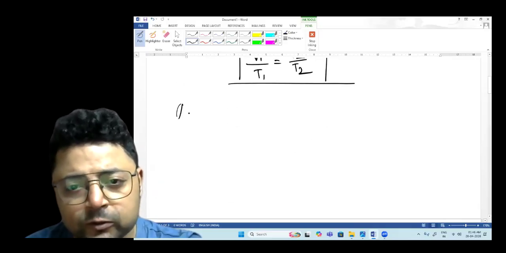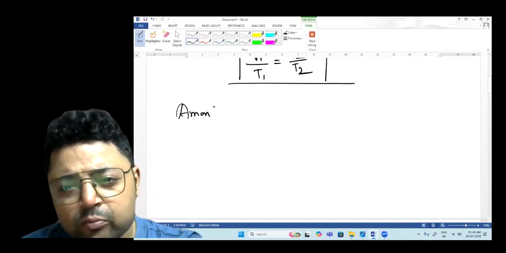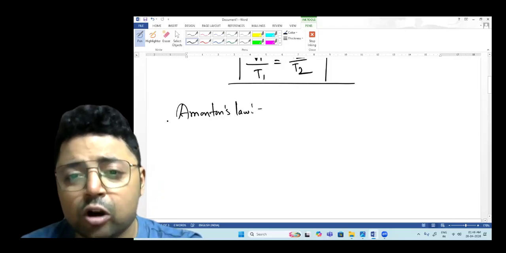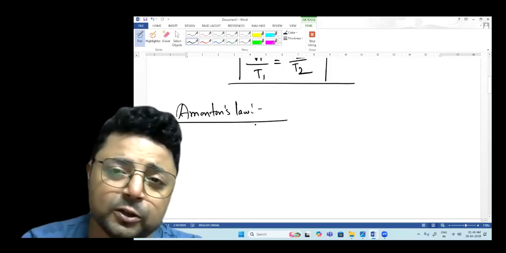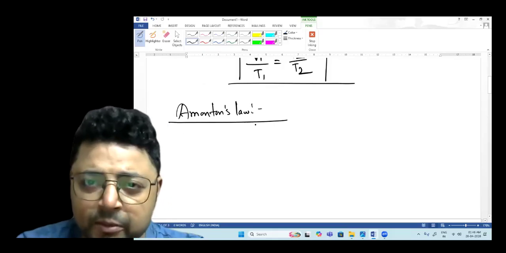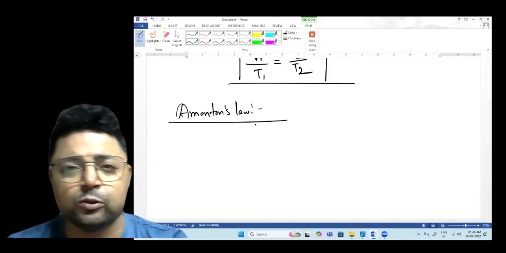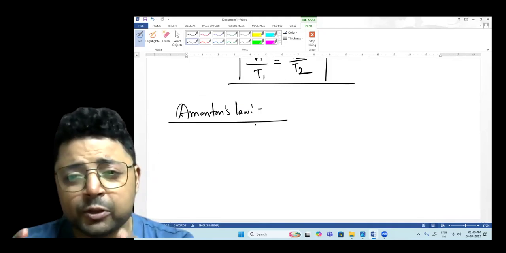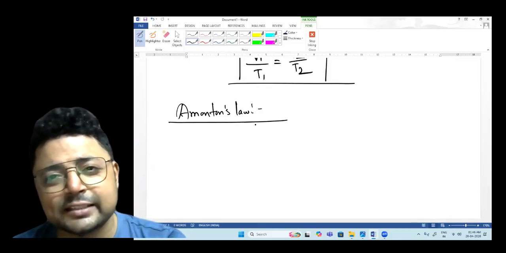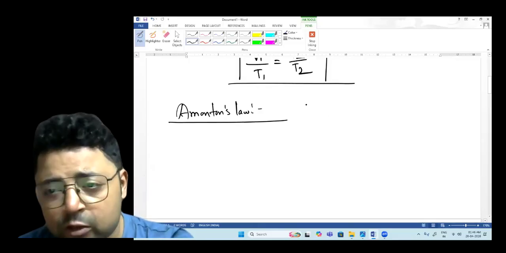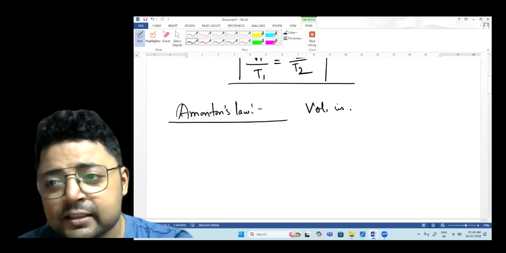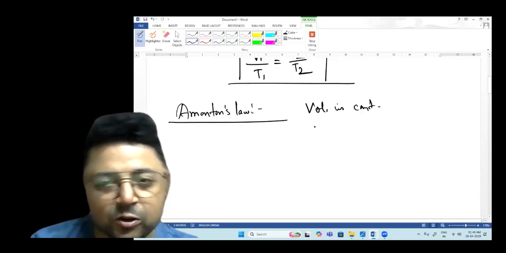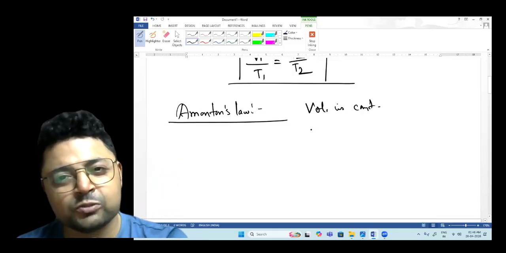Now, Amontons. I know most of you haven't heard of Amontons' law, or will not be able to learn the name of Amontons. Actually, Amontons' and Gay-Lussac's law are the same, both names are given on the internet, but Amontons' law states that the volume is constant, because Amontons was measuring volume.